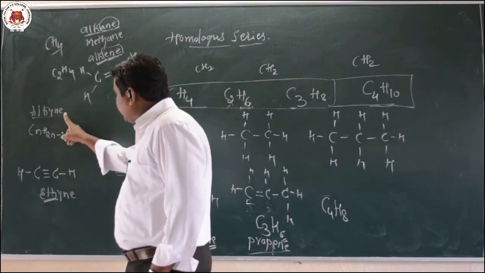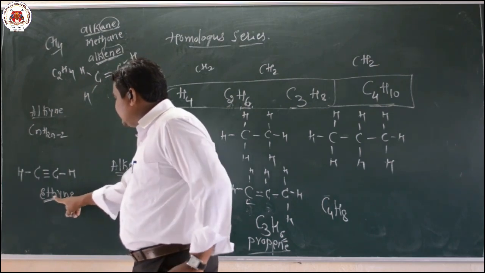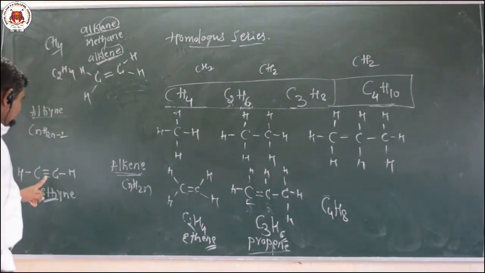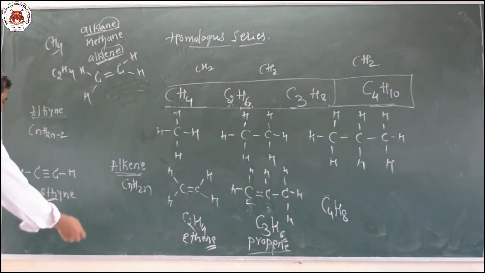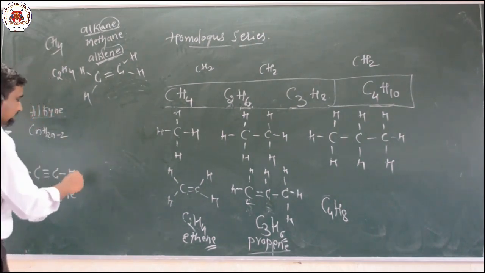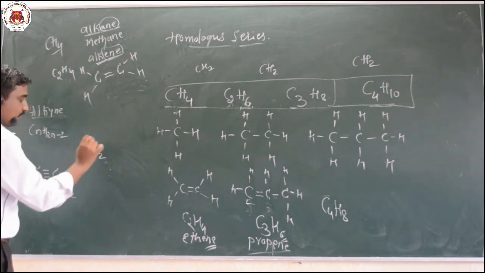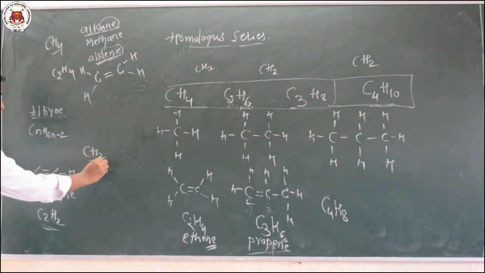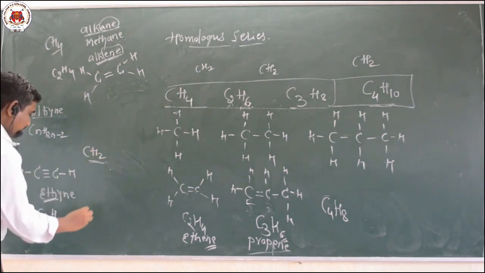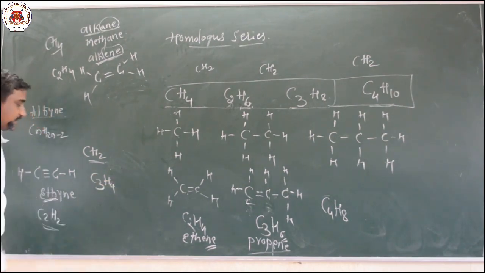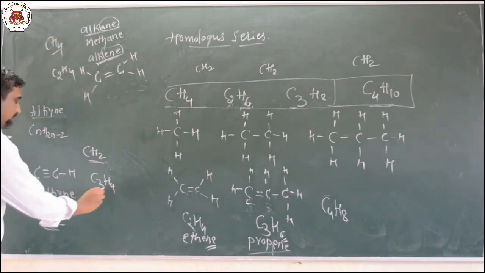Similarly, the next example I have written is alkyne. The example for alkyne is ethyne. So eth means what here? They have 2 carbon atoms and there is a presence of triple bond. Now one more example, that is the successive member next to this. As I told, the successive members differ by CH2 groups. After addition of this, the formula is C2H2. Now the successive member, which differs by a CH2 group as I told, so after addition of this CH2, what happens? C3 and H4. C3H4. So the name of this compound is what here?